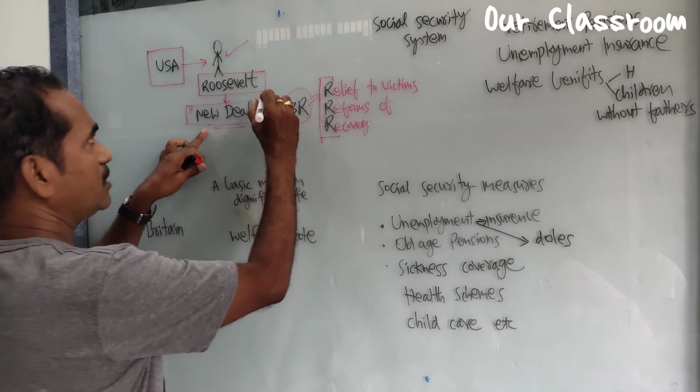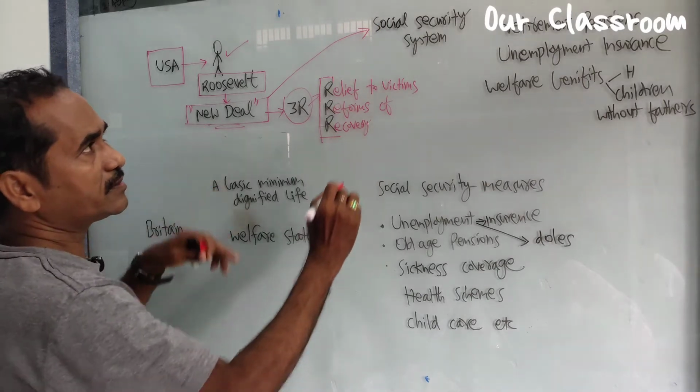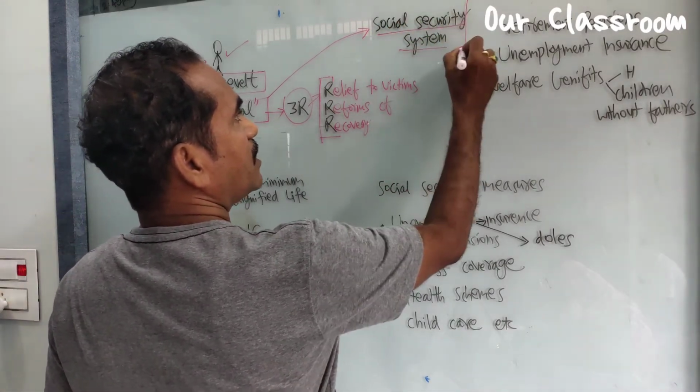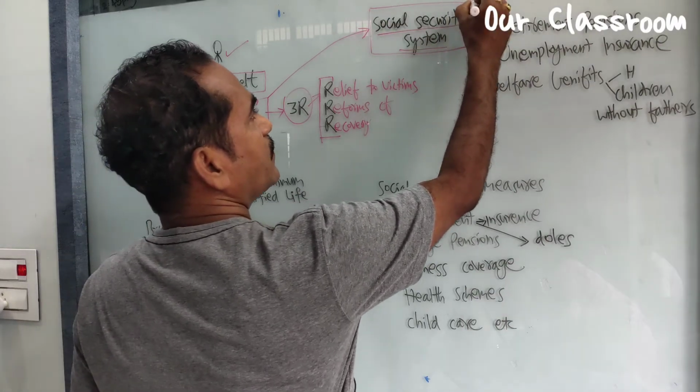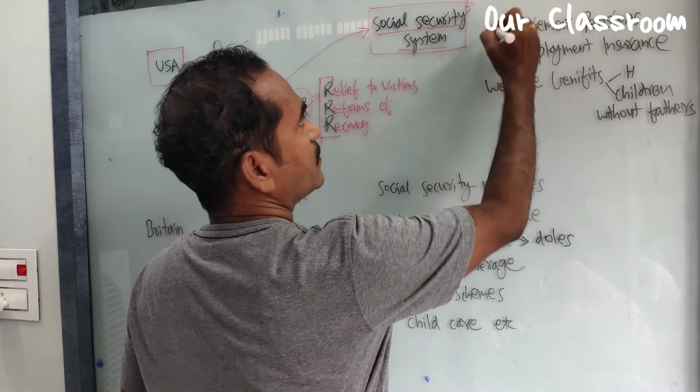And also according to the New Deal policy, America implemented the social security system. According to the system, some activities have been taken. These are the activities.